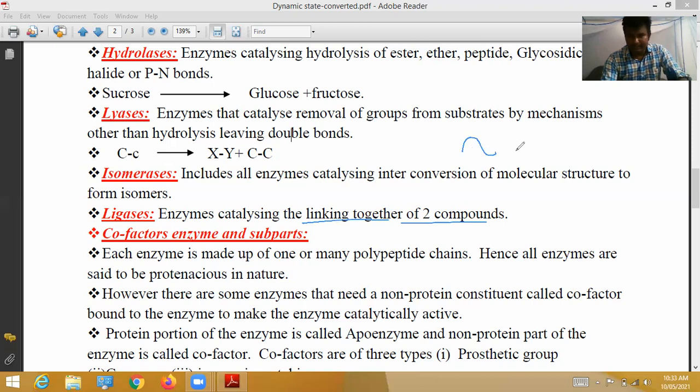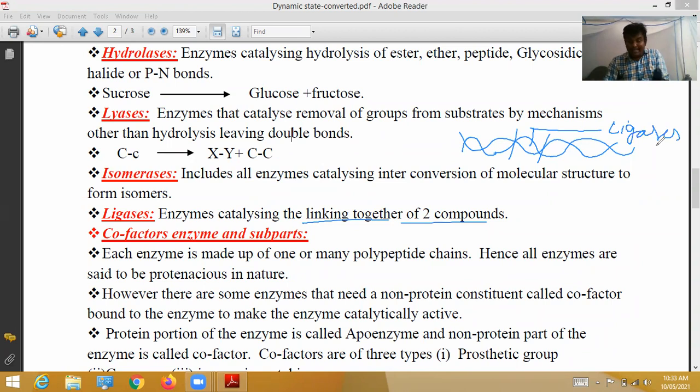If this DNA is cut, the cut DNA is ligated again. Ligation means binding with the help of an enzyme. That is called the ligase enzyme. This is also called a binding enzyme.